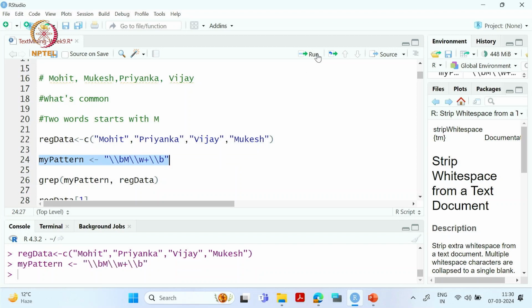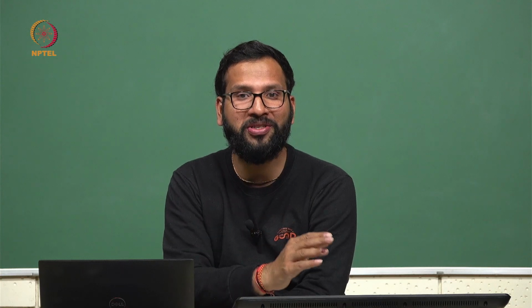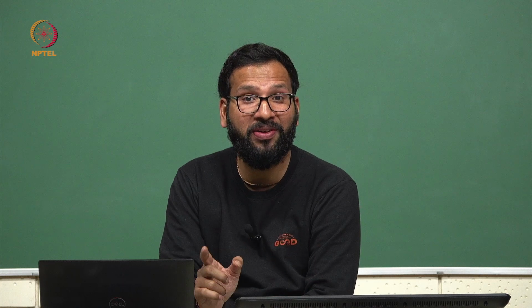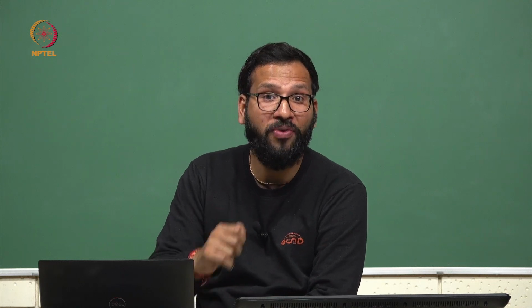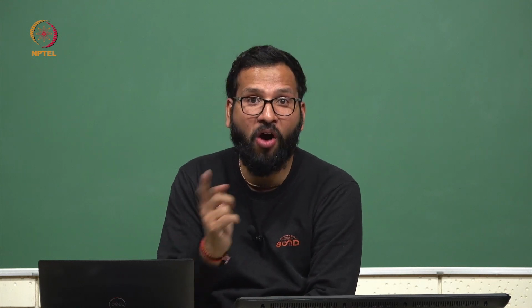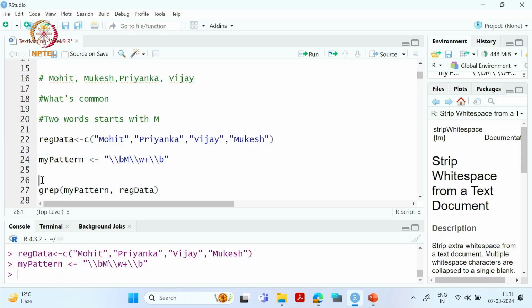Now if I run this. In R we have a function called grep, which matches a word in a particular data set. Before using any function, what is the first thing we do? We understand how to use that function, and we can do that using the question mark sign. So we'll use the question mark and then put grep.